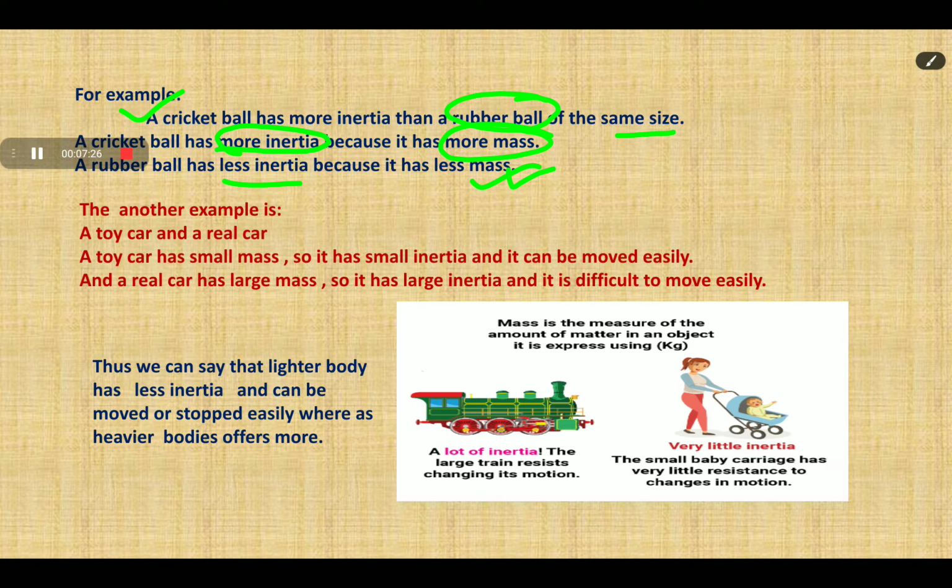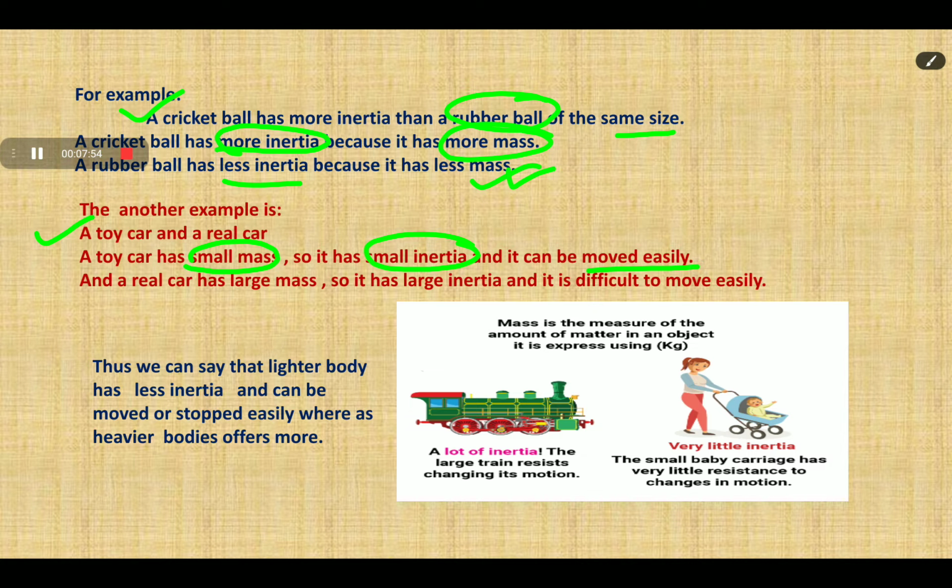Another example is a toy car and a real car. A toy car has small mass, so it has less inertia, and if it has less inertia, then less force is required to change its state of rest or of uniform motion, or we can say that it can be moved easily.